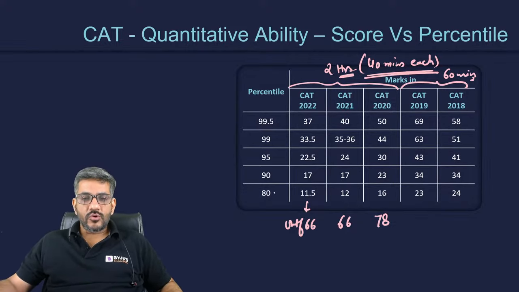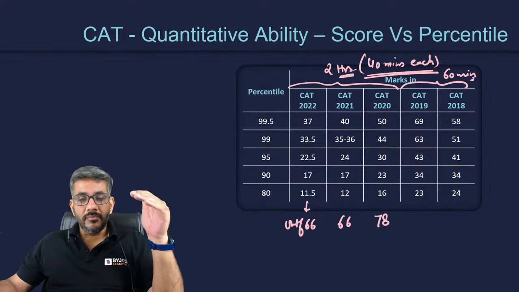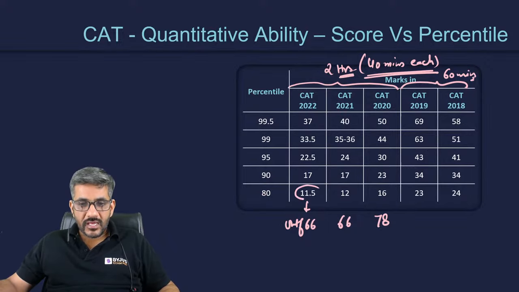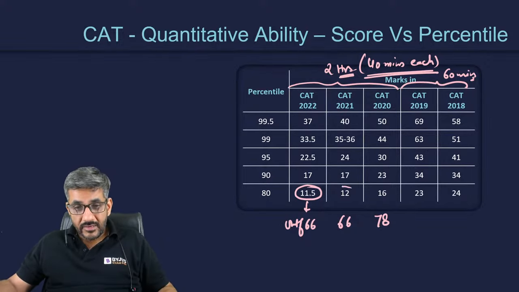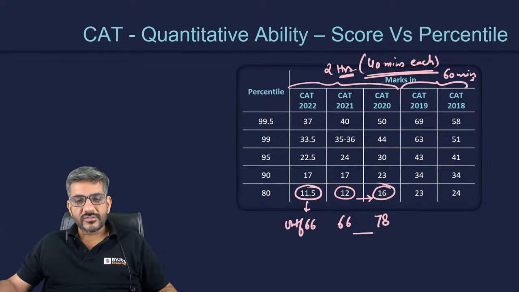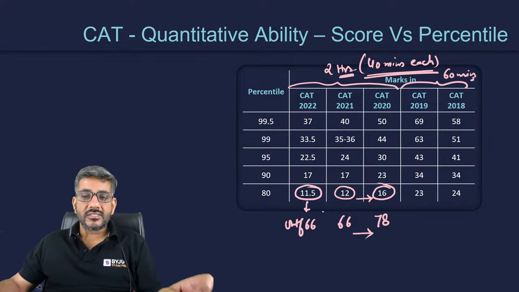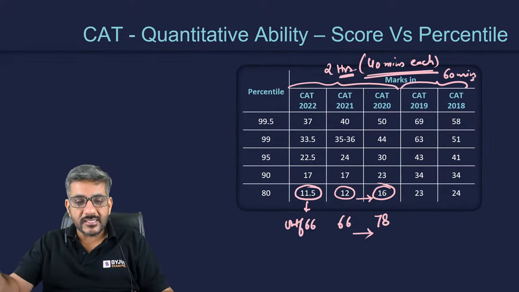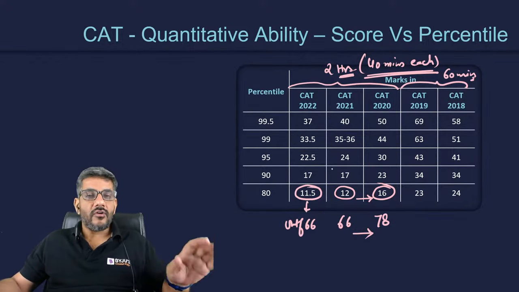So if I look at the score versus percentile thing, you can see an 80 percentile. That means 80% of the students would be below you if you score 11.5 in CAT 2022, 12 in CAT 2021, or 16 in CAT 2020. Of course, this is slightly on the higher side because the number of questions were also slightly larger, right? So that could be the reason, or even the paper was slightly on the easier side, though the time limit was the same, it was 40 minutes.